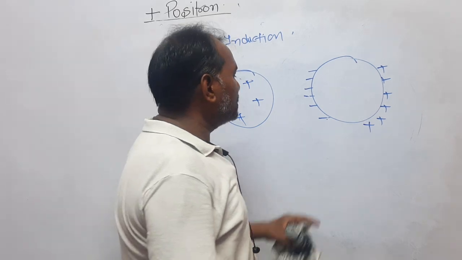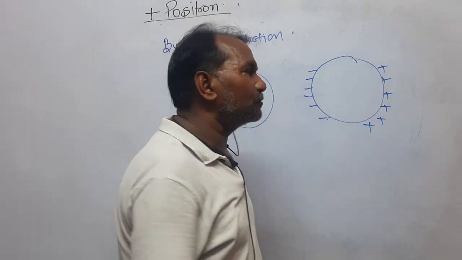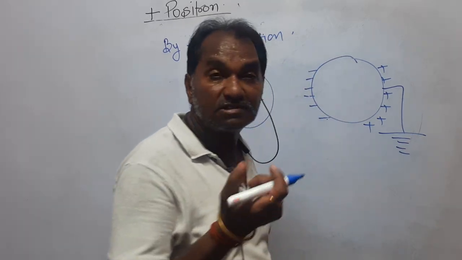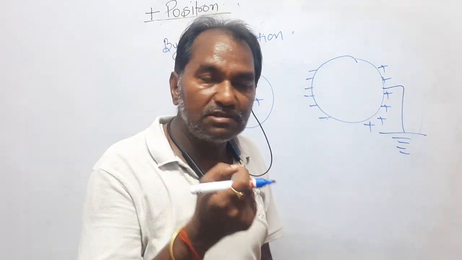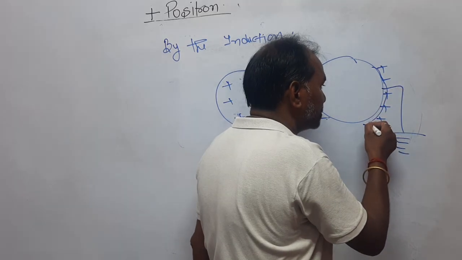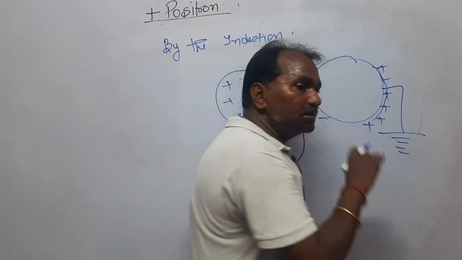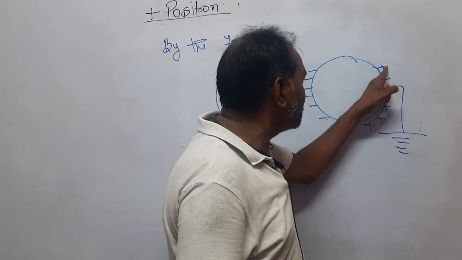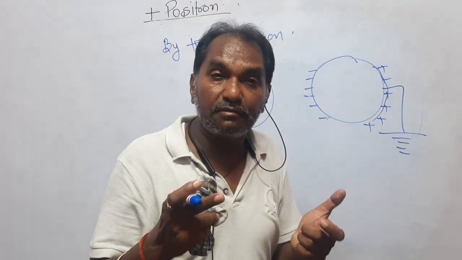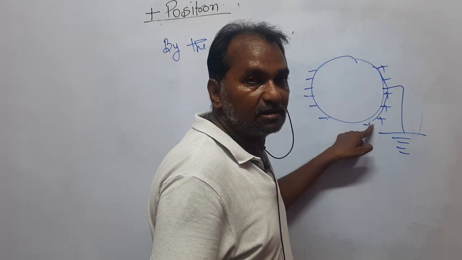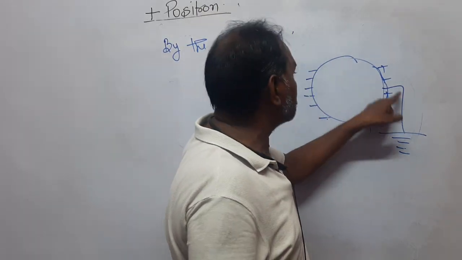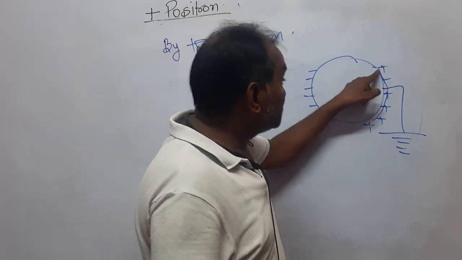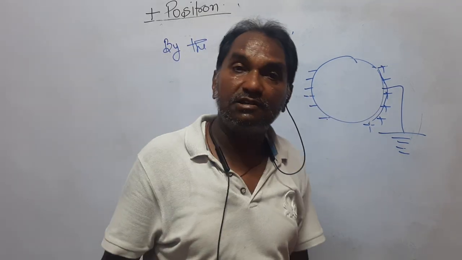Now, what can you do if you want to get only negative charge? Just ground it. Dear students, what is the meaning of ground? The meaning of ground is, if here is a positive charge, then in the ground there are an infinite number of free electrons. Free electrons will come and neutralize this. If there is a positive charge, free electrons will come from the ground and neutralize it. And if there is a negative charge, then this charge will go to the ground itself, right?